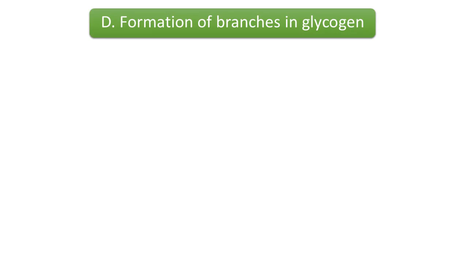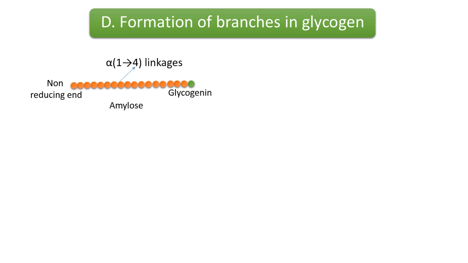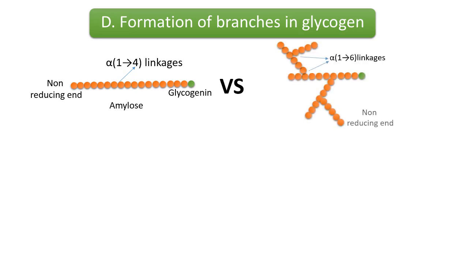Next step of glycogen synthesis is branching of glycogen molecules. If no other synthetic enzyme acted on the chain, the resulting structure would be a linear unbranched molecule of glycosyl residues attached by alpha 1,4 glycosidic linkages. Such molecules are found in plant tissues and called amylose. In contrast, glycogen is a branched chain, tree-like structure.